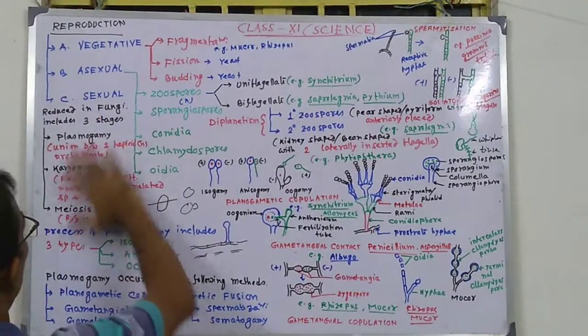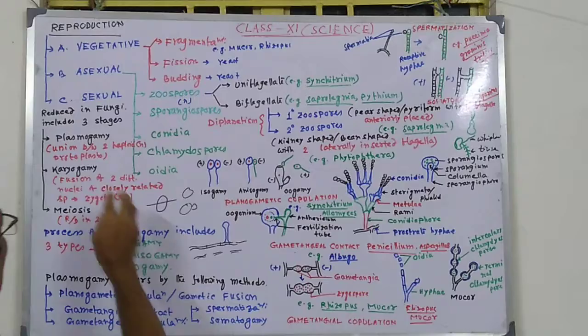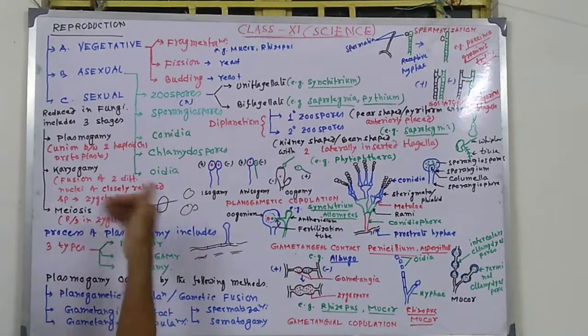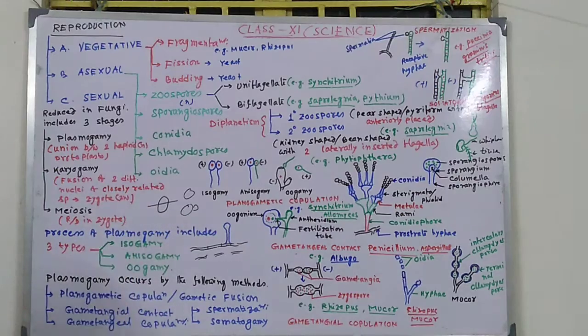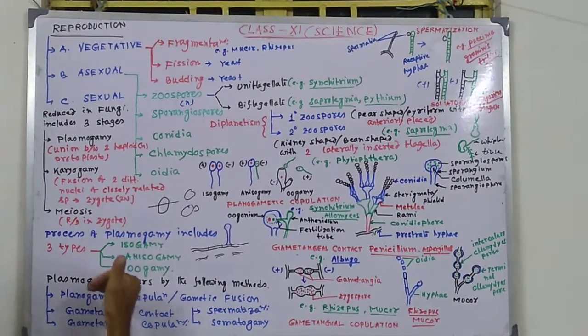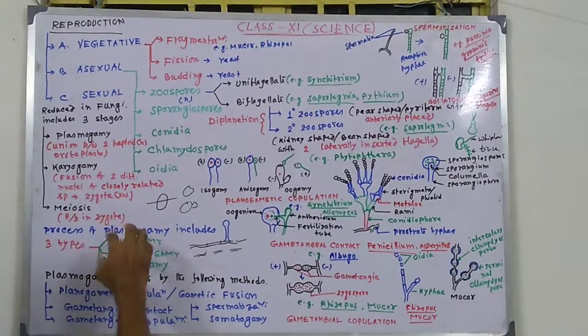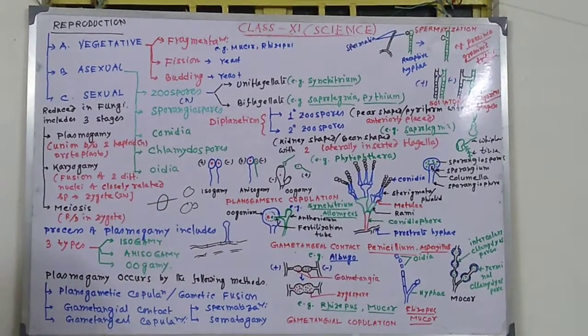About the process of sexual reproduction, it consists of three phenomena: plasmogamy, that is union of protoplasm; karyogamy, union of nuclei of two opposite sexes; and then meiosis. These three common phenomena are found in all types of fungi.